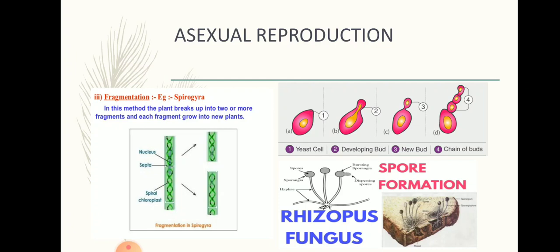And when the spore floats in the air, if it finds a favorable condition, it will grow over there. If it finds favorable conditions, that is food, warmth and moisture, it grows into a new individual. So this is how the spore formation process takes place. So these are the three ways by which asexual reproduction is carried out in certain organisms.